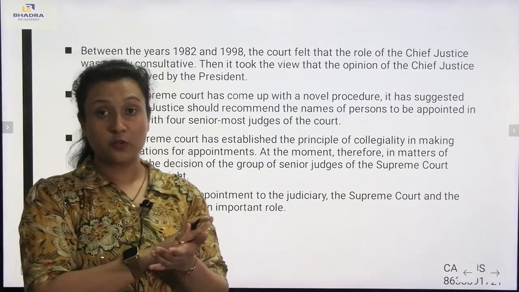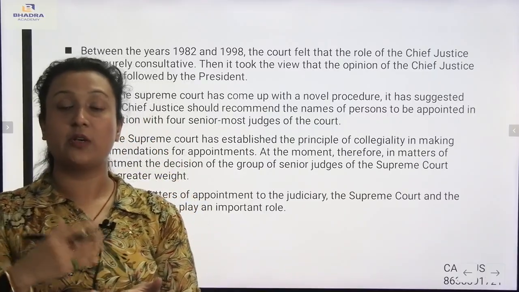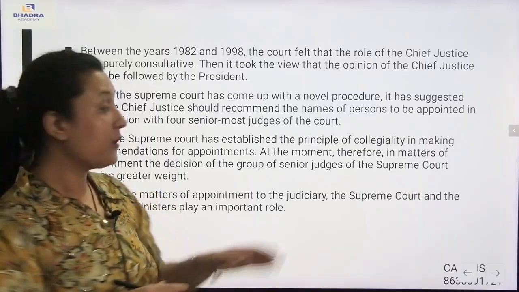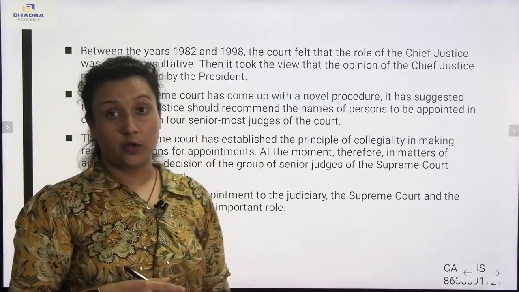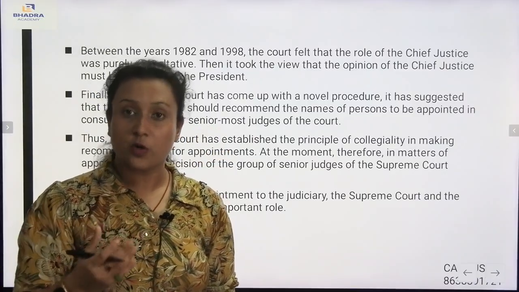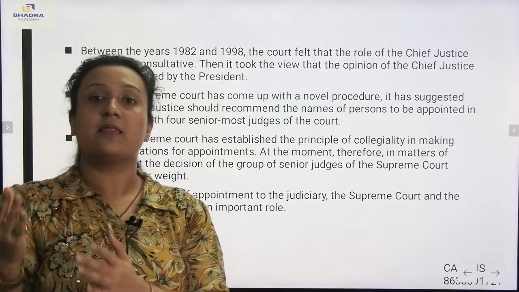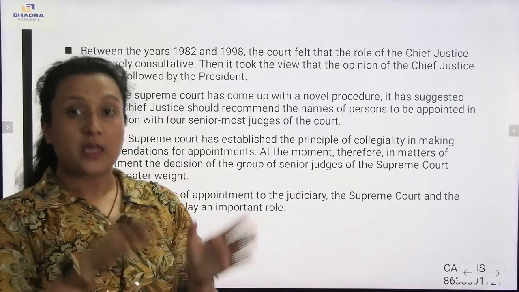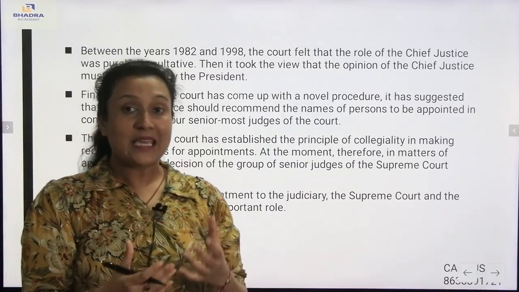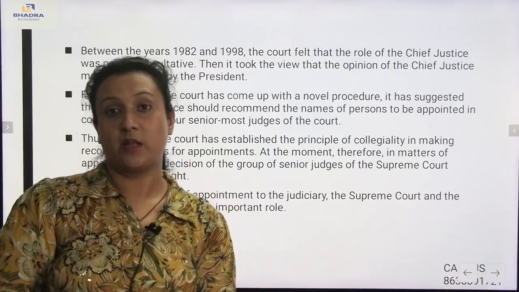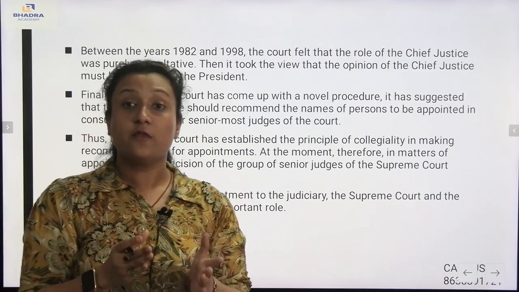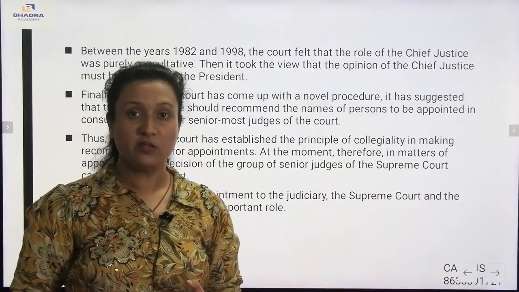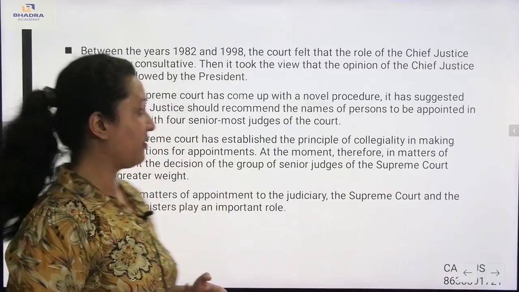Now, if the Chief Justice wants to take any important decision, they have to first consult the senior-most judges of the court. Only with the senior-most judges will they consult, and then they will take the important decision. If the Chief Justice of India takes a decision, it has to be followed by the President, and an important decision must be consulted with the senior-most judges of the Supreme Court or the High Court.